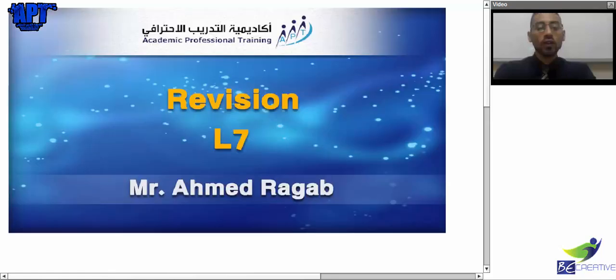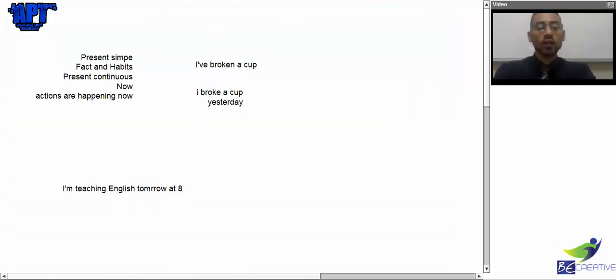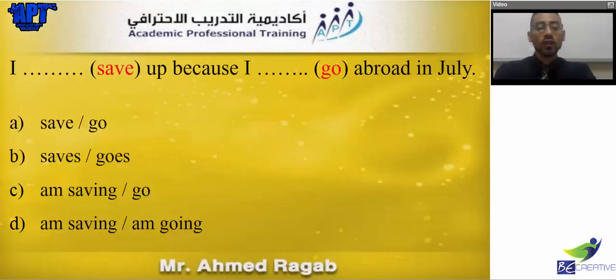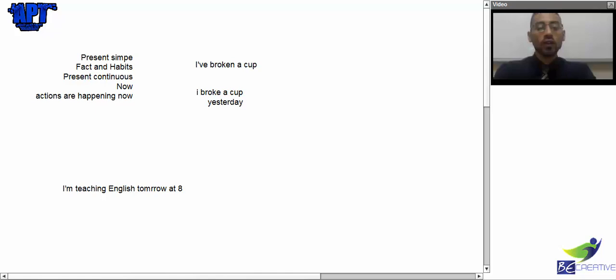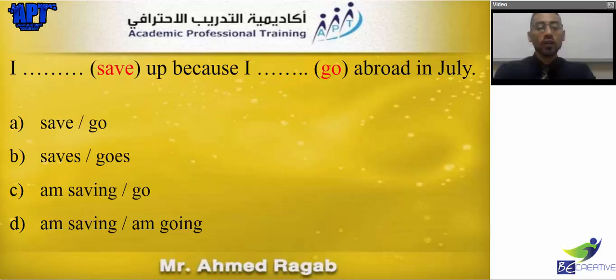I'm talking about an action that will happen tomorrow, so I'm talking about the future. There is a case where I can talk about the future through the present continuous when I mention the future. Here when I say in July, I mention the future. Very nice.